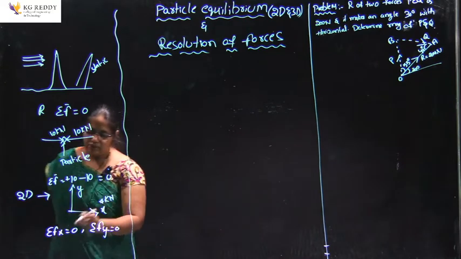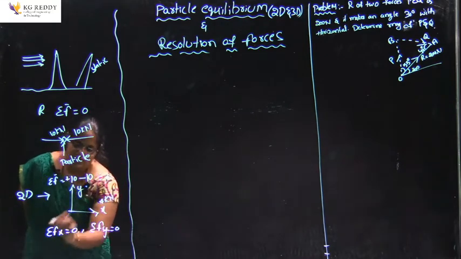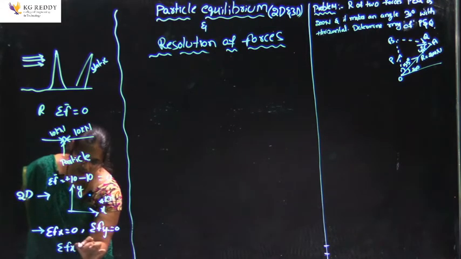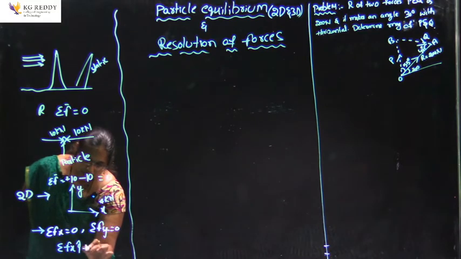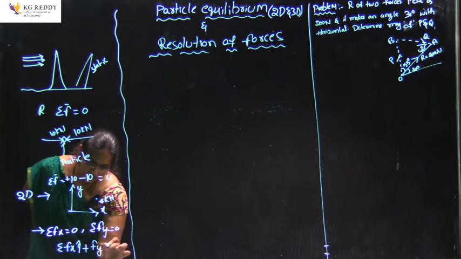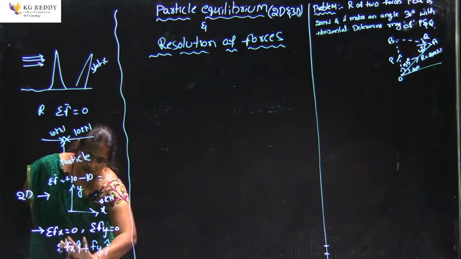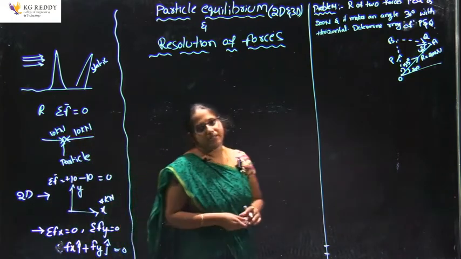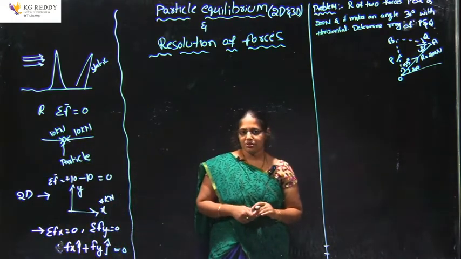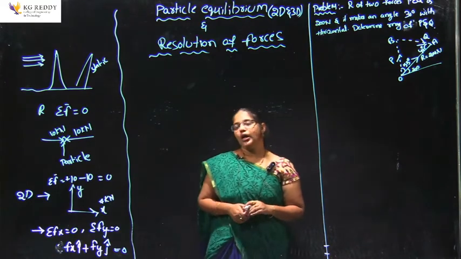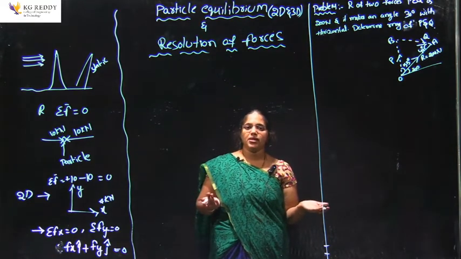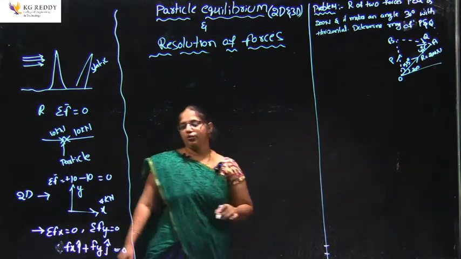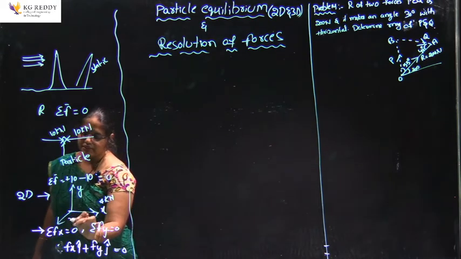Suppose I want to use the vectorial representation. Then the particle equilibrium is the summation of all the forces in the x direction, Fx into i, plus Fy into j, where i and j are unit vectors, which carry both magnitude and direction. This is the vectorial representation: the vectorial sum of all the forces should be 0. That is the particle equilibrium in 2D. Suppose it is 3D, what will happen? One more direction will be included, the z direction.